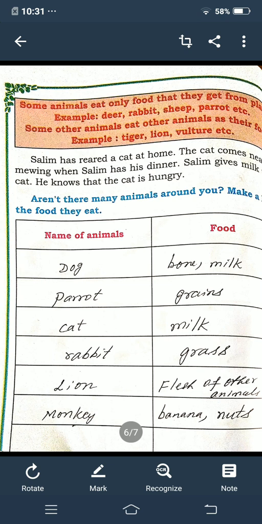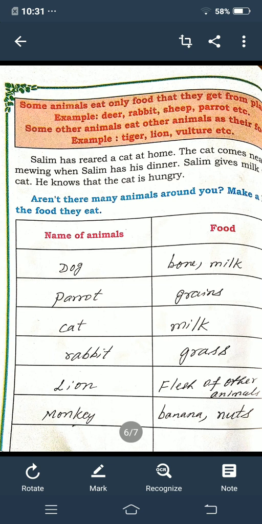Some other animals eat other animals as their food. For example, tiger, lion, vulture, etc. So these animals will kill other animals and eat their flesh. So it is called carnivorous. There are three types: carnivorous, omnivorous and herbivorous. Okay children.